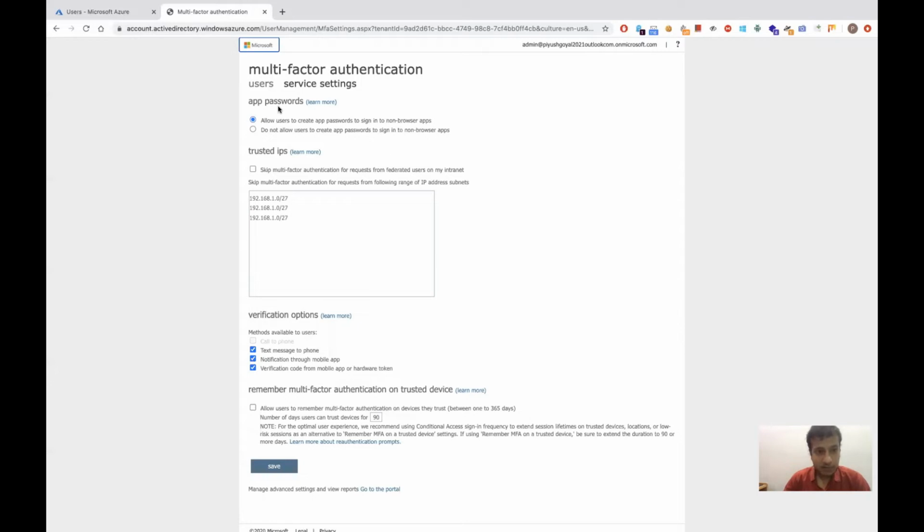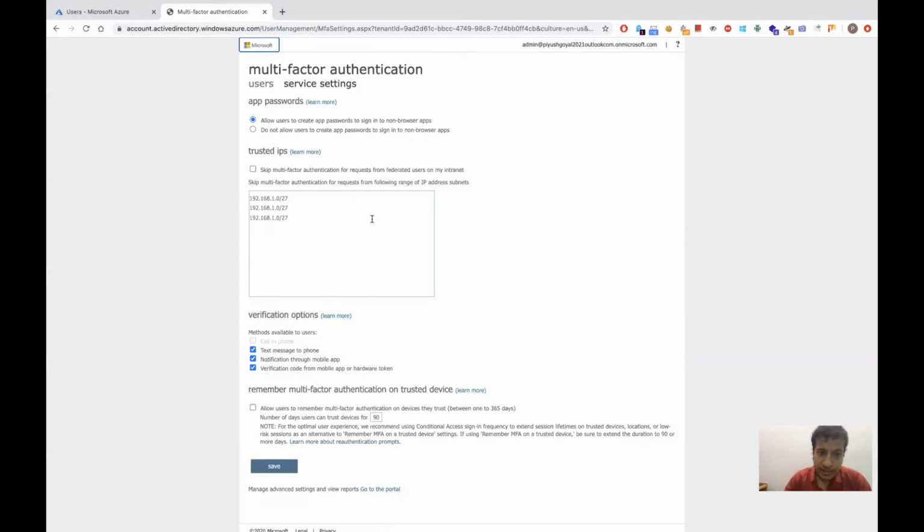For example, Microsoft Office 2010 is an application. It doesn't support MFA, but it can generate an app password to be used by the user instead of MFA. So by this setting, we allow users to create app passwords to sign into non-browser apps, like Office 2010. There can be other apps as well, like some mail apps before iOS 11.